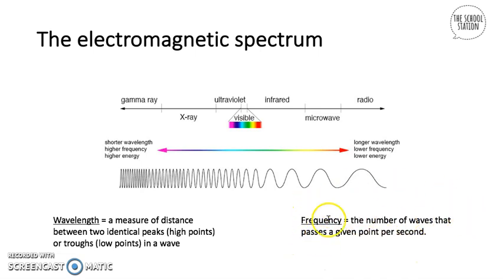Frequency is the number of waves that pass a given point per second. For example, if you were measuring from here to here, and we want to calculate how many waves go by per second, that is the frequency. So gamma rays have a shorter wavelength, a very small distance between the peaks and troughs, but they also have a very high frequency because many, many waves are quickly going through per second. That is what wavelength and frequency are. The electromagnetic spectrum contains infrared radiation, which is what we're learning about today, and also visible light, which has all the colors, because we have always seen light ever since we were born.